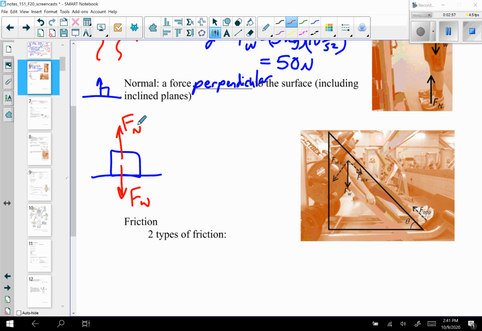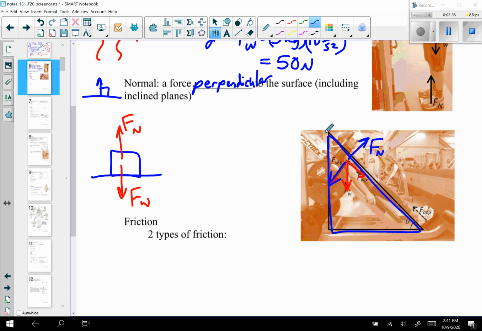So it doesn't always have to be that way, because say, for example, I have an inclined plane. Here, this is my wife, she has a certain weight that's acting downward, and that weight is now broken into two different components. I have a component in this direction, and I have a component in this direction. So the normal force is going to be the action-reaction pair to this force. My normal force on an inclined plane, which we see right here, this is a hack squat, I think. The normal force is perpendicular to the surface, but not vertical.